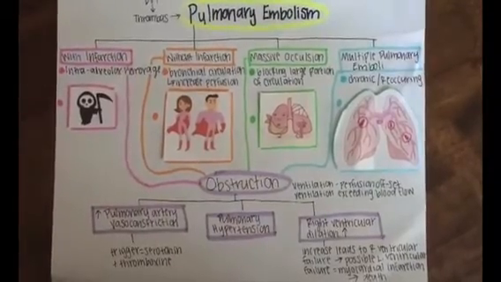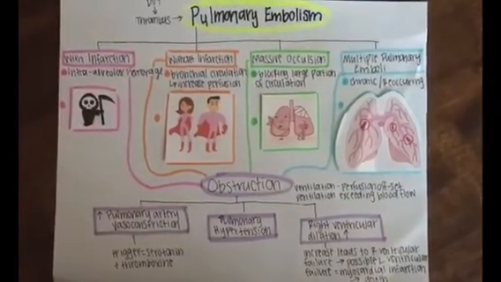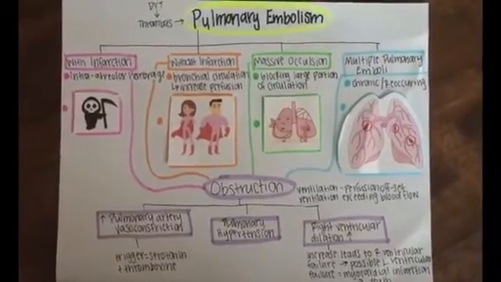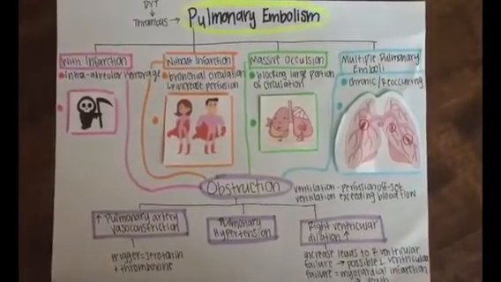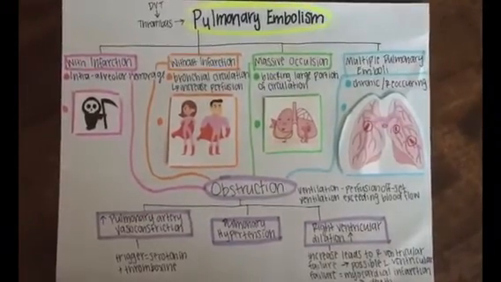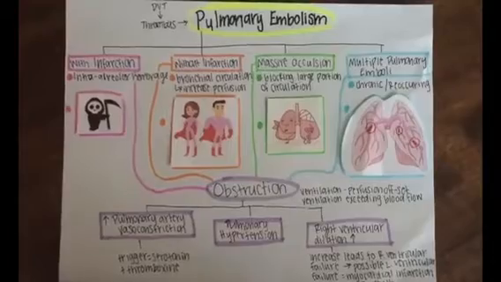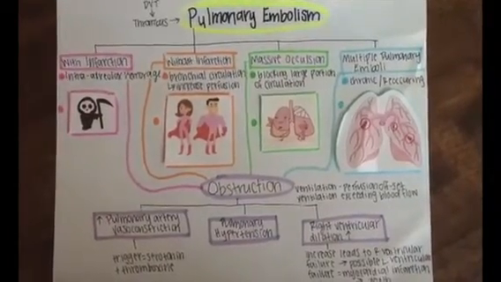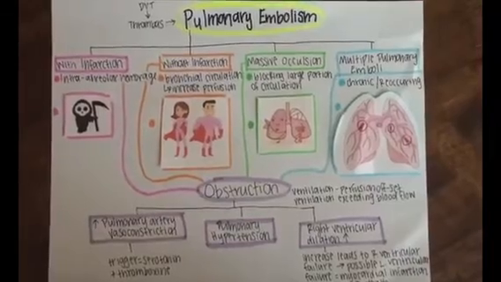Last is multiple pulmonary emboli. This is going to be chronic and reoccurring, so a patient is going to be coming back and trying to get these treated. They could have multiple, just a reoccurring PE. And lastly, all 4 of these can lead to obstruction, which can later lead to more issues down the road.